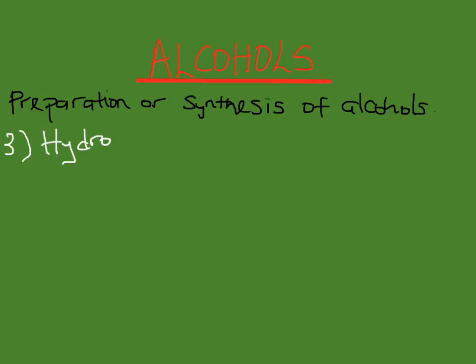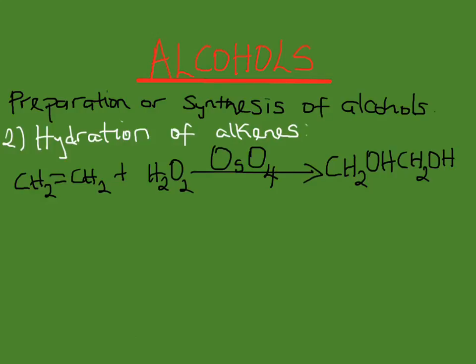We say in the presence of hydrogen peroxide and osmium tetraoxide, like you can see there, is going to yield us a diol as well.